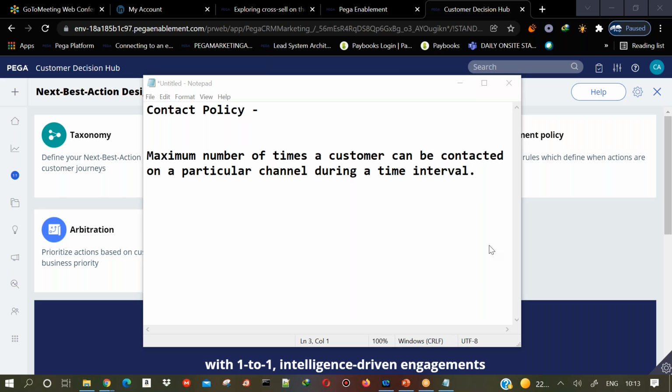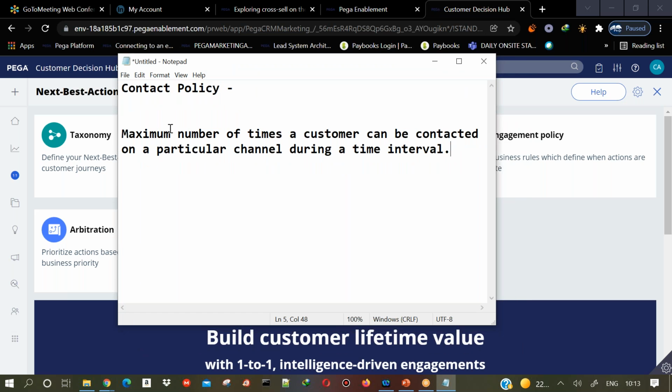So in order to avoid this kind of irritation to the customer, even if the customer has satisfied all the conditions in eligibility, applicability, and suitability, we don't want to send the same offer or multiple offers many times to the customers. So we need to have a certain limit. That's what you do in a contact policy.